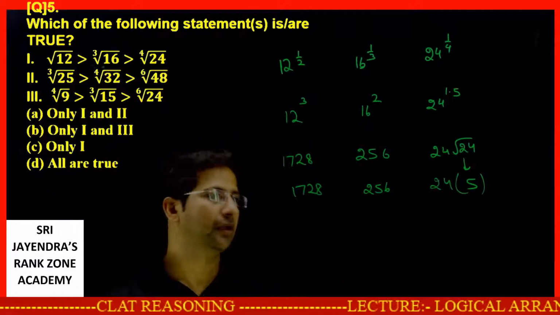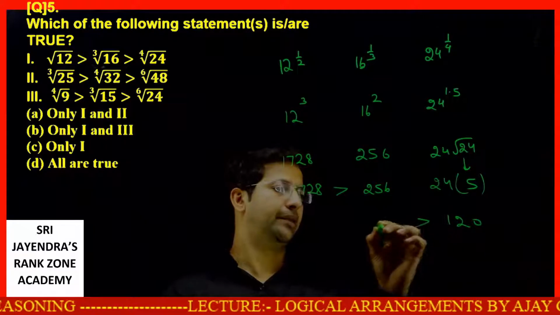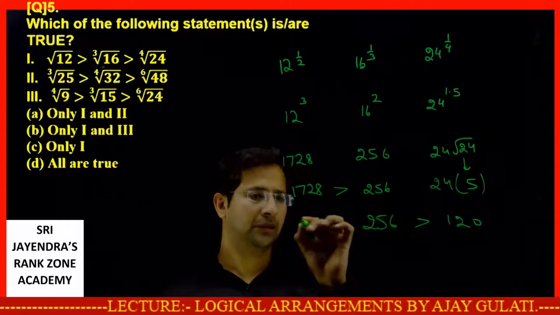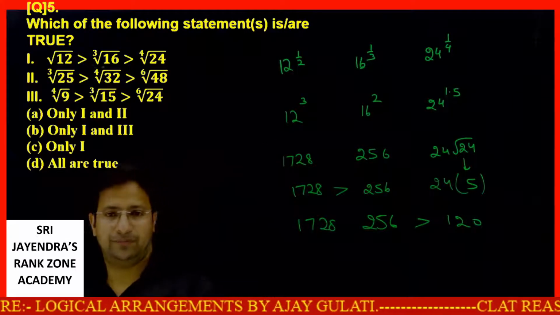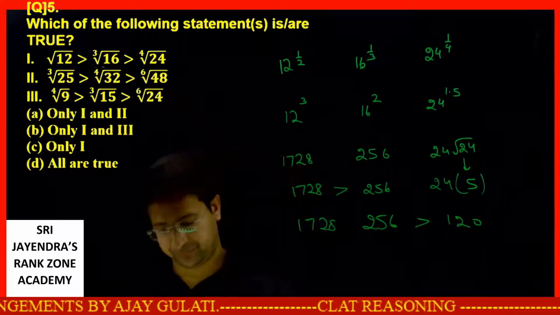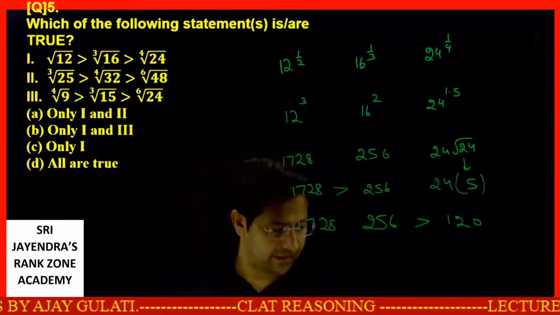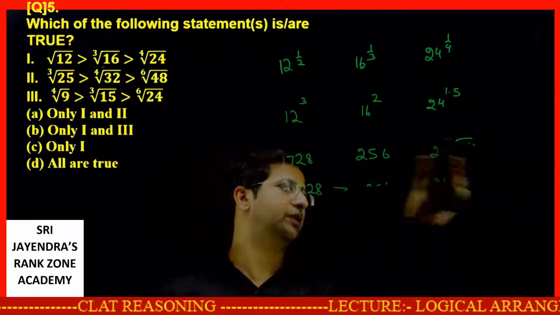One seven two eight. I know this is greater, and this value is what? This is less than 120. So definitely option number 1 is true. Okay, now this was one way of doing it. There was another logic. This is one way. Sometimes you can find a better way. Look, I'll tell you how.